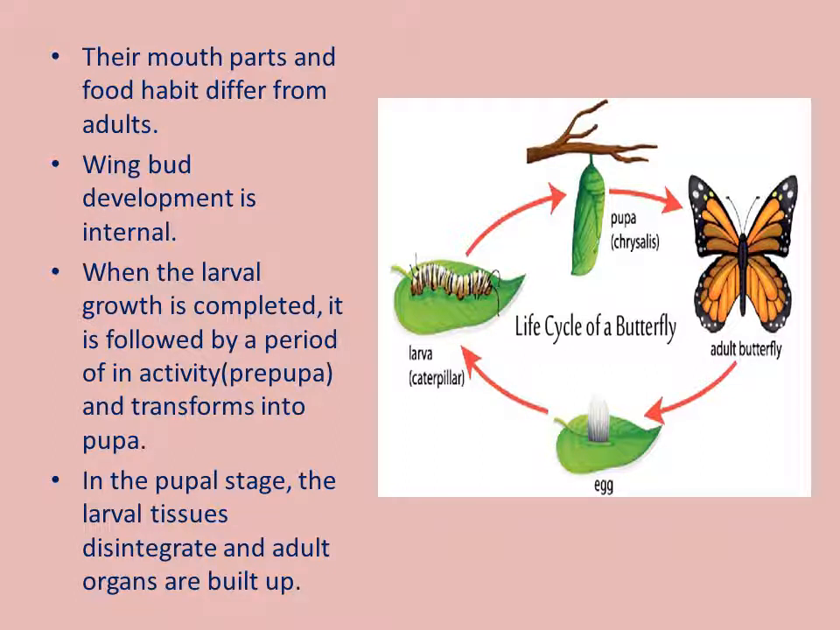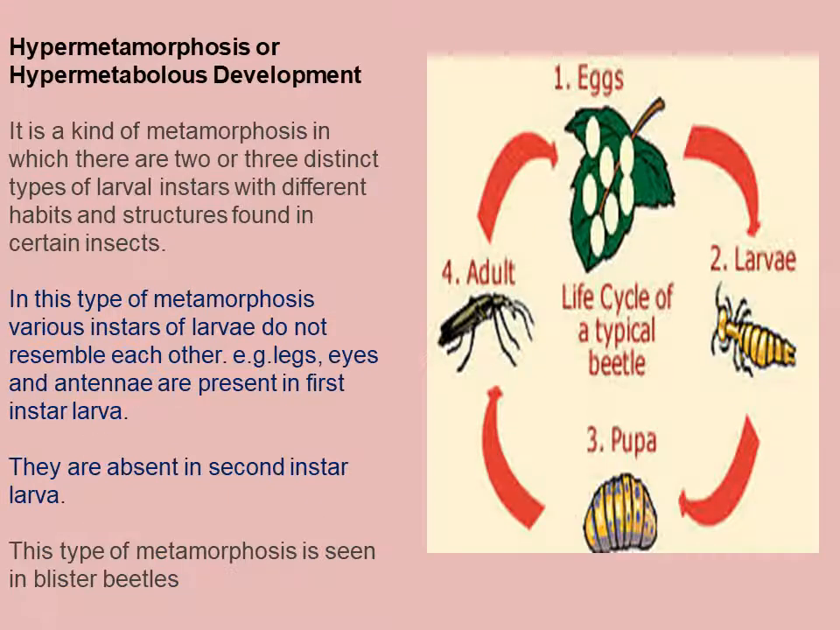So, when we talk about the classification of insects, we have two categories. One is exopterygota and the other is endopterygota. So when wing bud development is internal, they are termed as endopterygotes, while when the wing bud development is external, they are termed as exopterygotes. In the pupal stage, the larval tissues disintegrate and adult organs are built up.